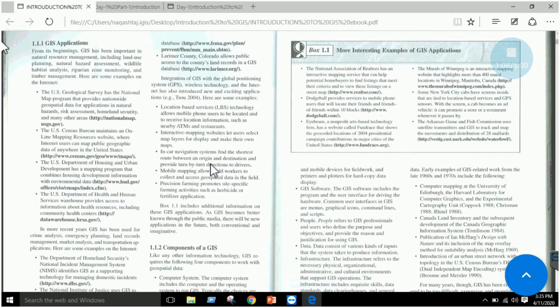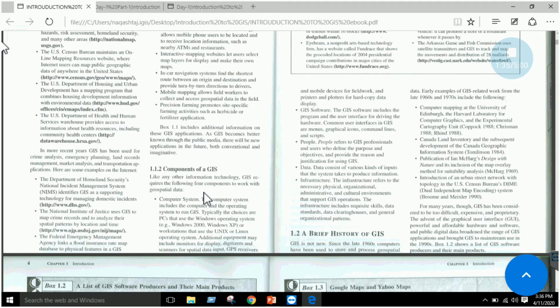And similarly, we have mobile mapping that allows field workers to collect and assess geospatial data. So that is an example of GIS, right? So you can start from farming, vehicle tracking, precision agriculture, precision farming, urban planning, government departments, police, army, or any sector you can take. You will have applications related to that sector, right?